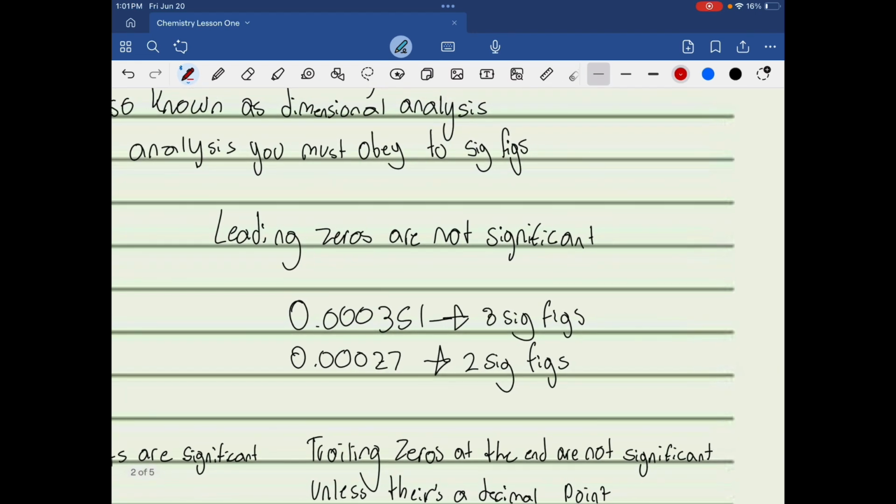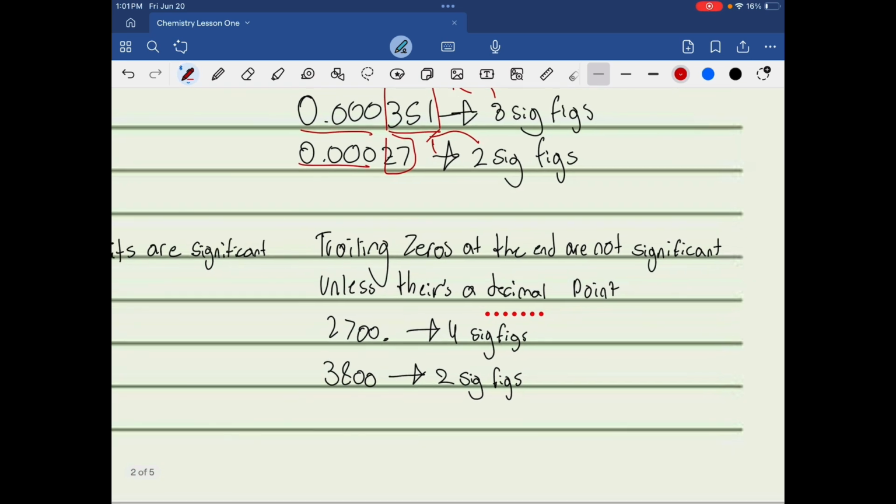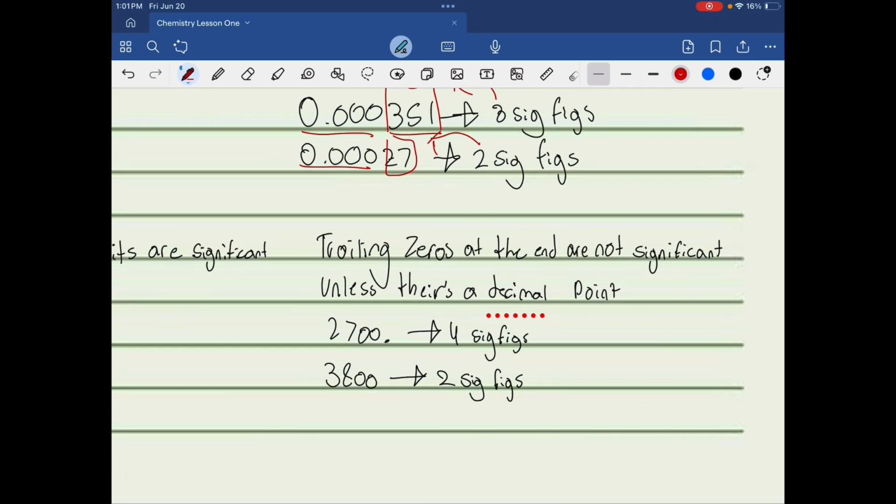Now, leading zeros are not significant. So 0.00351 has 3 sig figs because these zeros here are not significant. And 0.00027 only has 2 sig figs, again, because these zeros right here are not significant. Now, trailing zeros at the end are not significant unless there's a decimal point. So that means 2700 with a decimal point has 4 sig figs, but 3800, no decimal point, only has 2 sig figs. The difference is one has the decimal point.